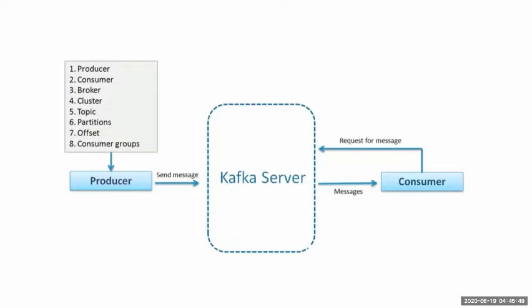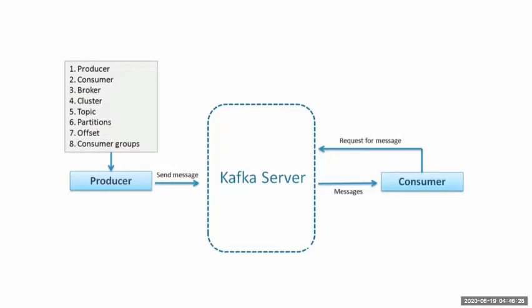Okay, Nikhil, one more question. Why is the Kafka server not broadcasting the message? Why does the consumer have to request it? As soon as Kafka knows I have 10 consumers in my list, when it receives a new message from a producer, if it broadcasts that message to those 10 consumers, I think that will be more efficient. Why is it not doing that?